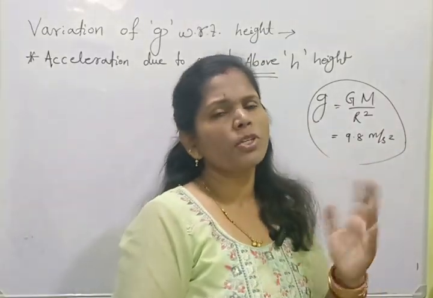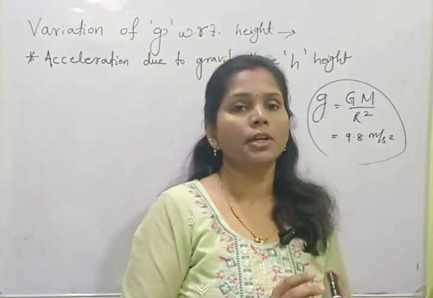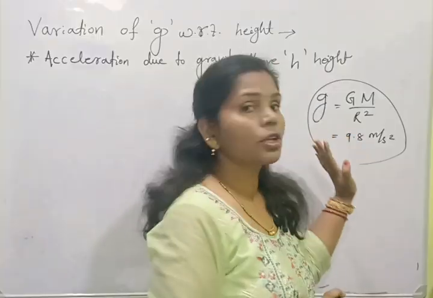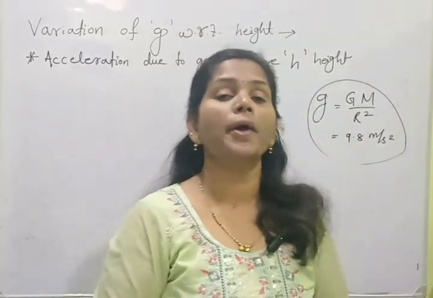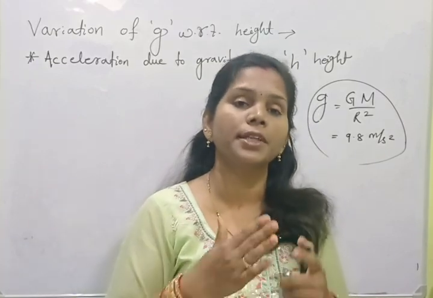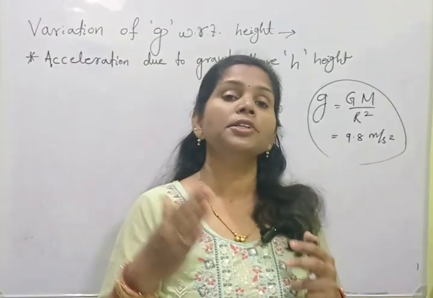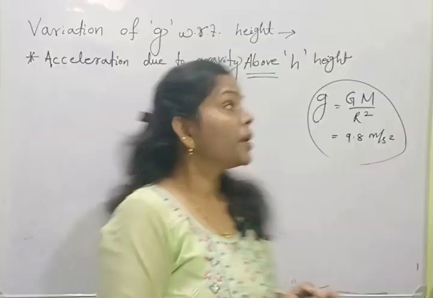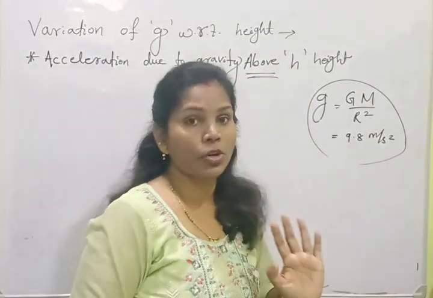Approximately you may take 10 for the numericals that we generally use. So you will get an approximate value. So this one is on the surface. But if we change the position of the object and take it to a height h, that means 1000 kilometers above, then the g value will decrease. Similarly, g value will change if we take it towards the center. So variation of g with respect to height is our today's topic.